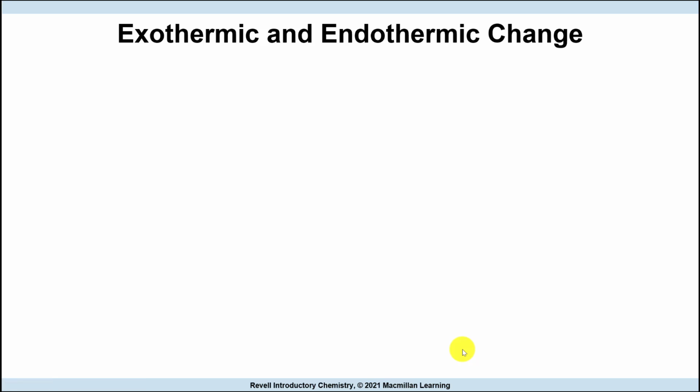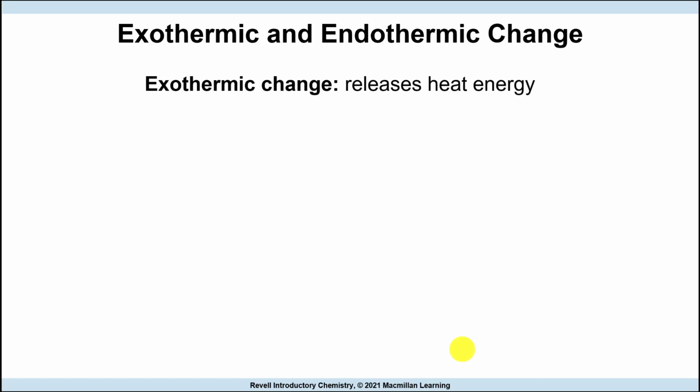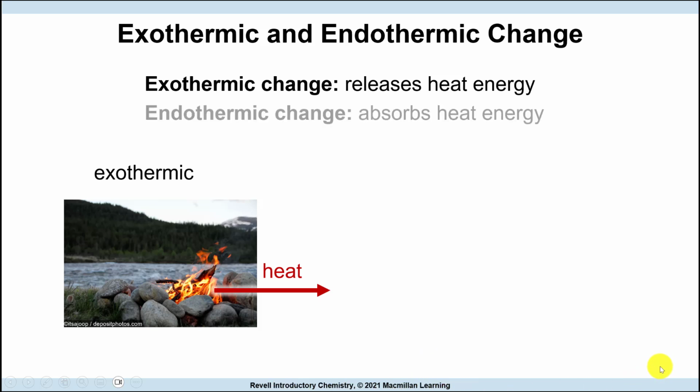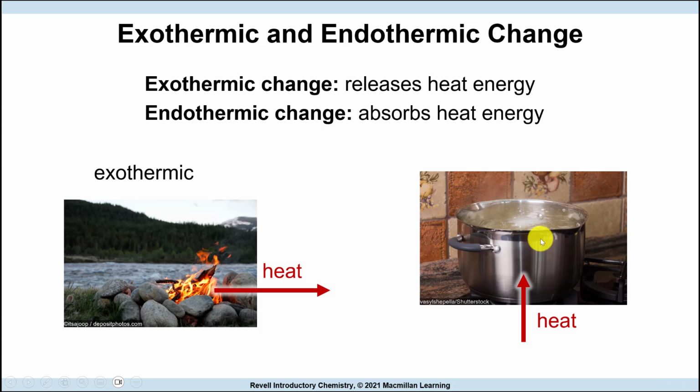Changes can be exothermic or endothermic. And exothermic, as the name suggests, exo means leave. So an exothermic change is one that releases heat. So if I'm burning this, heat is released from this. That's an exothermic process. An endothermic process is one that absorbs heat. So I have this water on the stove. If I heat here, the water will absorb heat. So this absorption is endothermic.